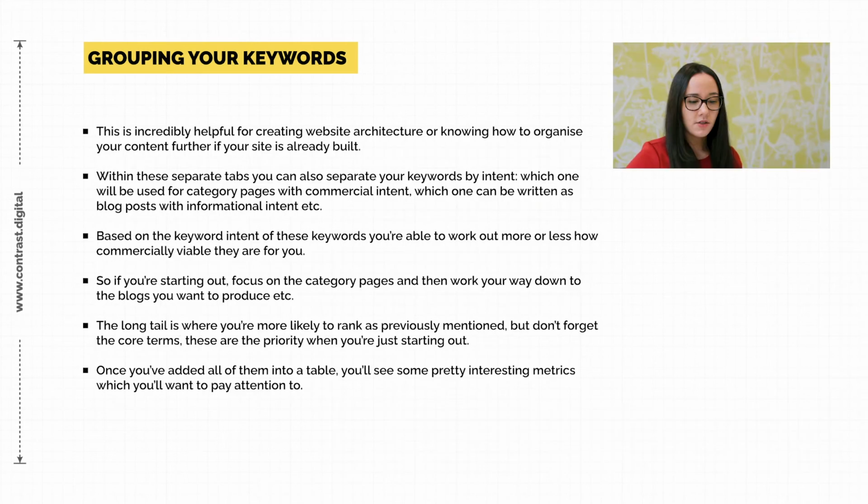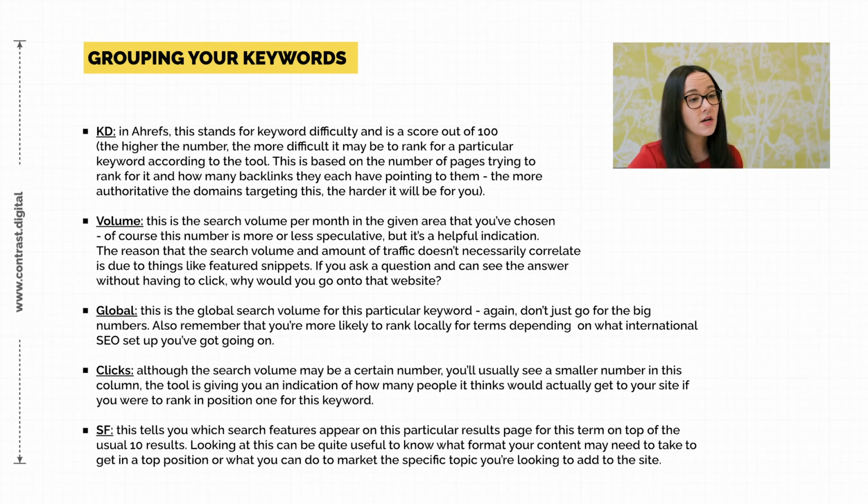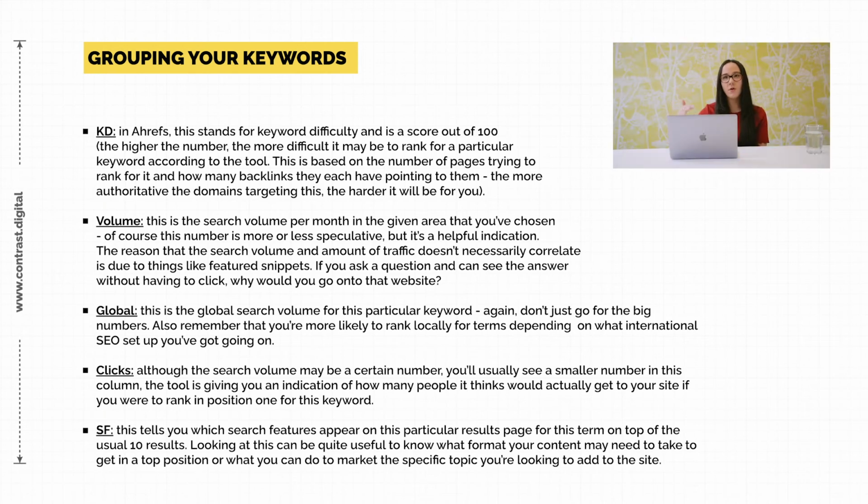So when you're grouping your keywords, you'll then be able to see all of the data that Ahrefs pulls in for you. So these look at metrics such as keyword difficulty. So in Ahrefs, that is a score out of 100. So basically, if you're 100 out of 100 on a keyword, then that is basically impossible to rank for. But the lower the keyword difficulty score, the easier it is to rank for, theoretically, according to Ahrefs.